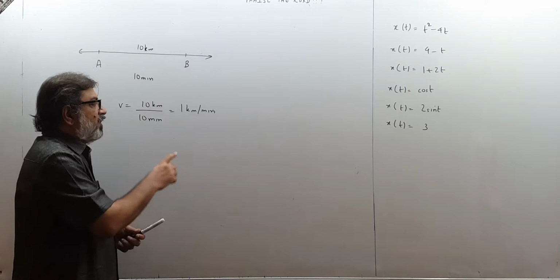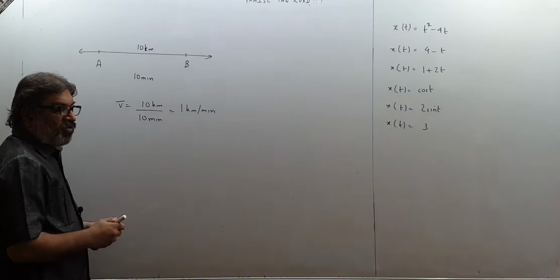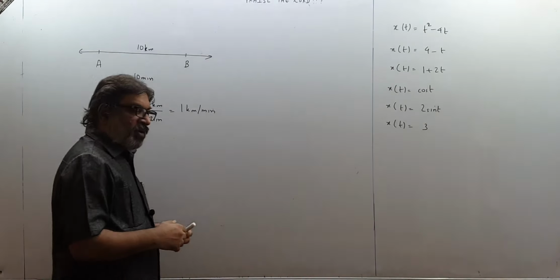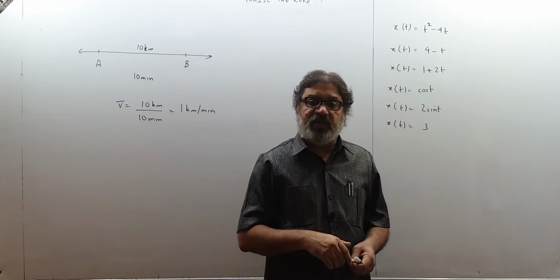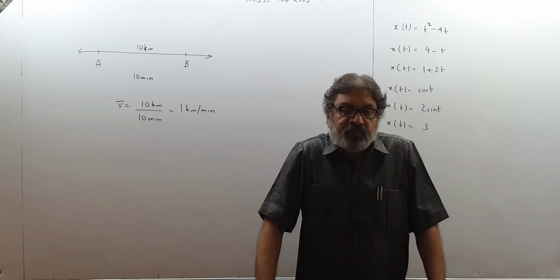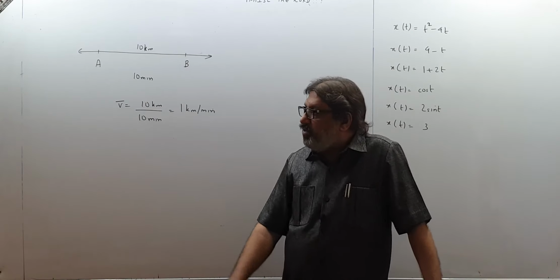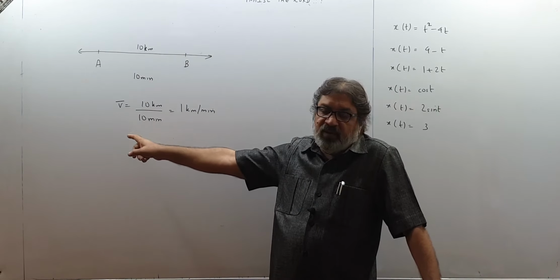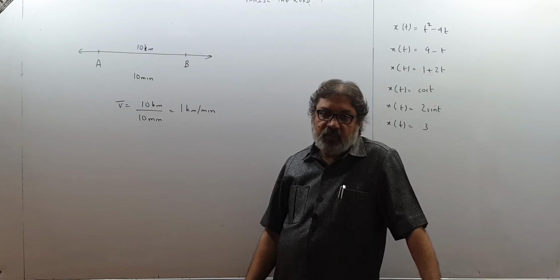So we think that the velocity, not the velocity but average velocity, was 1 kilometer per minute. So children, when you know that for the entire path, for the entire displacement, if the velocity was not constant, then we always say it is a case of average velocity, and we put a bar over the symbol of velocity v to indicate it's an average velocity.